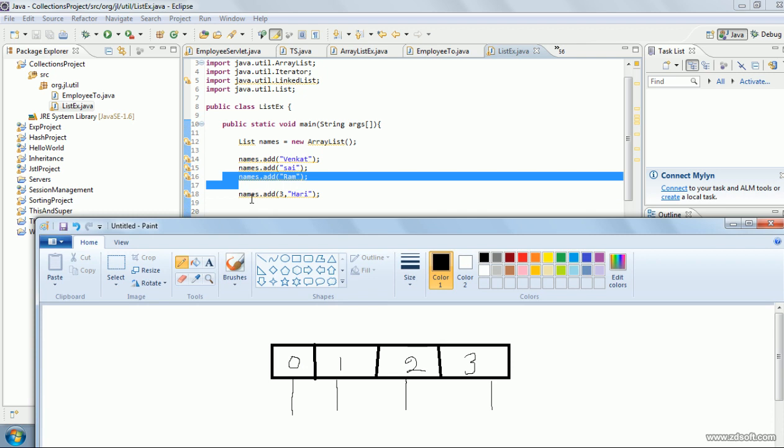Now suppose I want to add an object at the third position. You have to call add, provide the index where you want to add, and then give the object. So the Hari will be added to the third location.